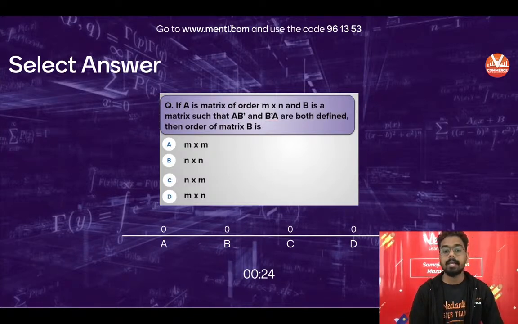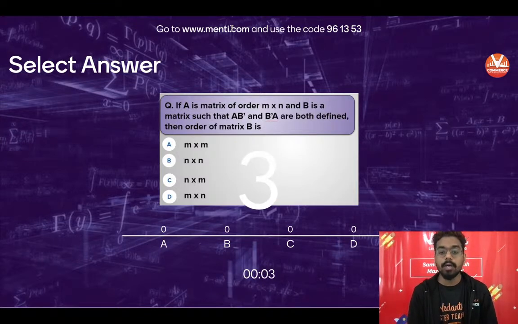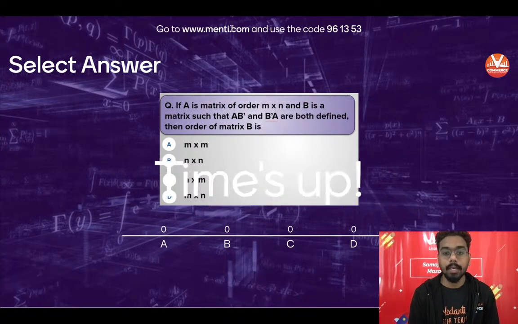Last 20 seconds. Apply the basics of multiplication. We can multiply two matrices only when the columns of the first matrix are equal to the rows of the second matrix. And when we take transpose, rows will become columns, columns will become rows. Last 5, 4, 3, 2, 1. Time is up.